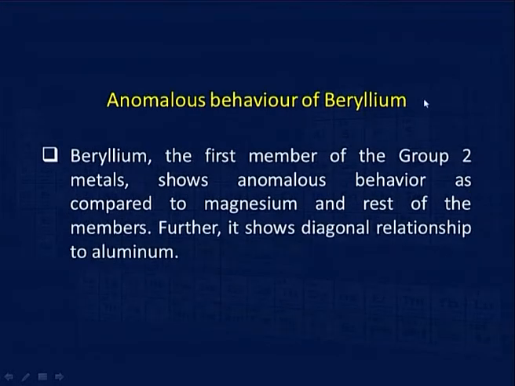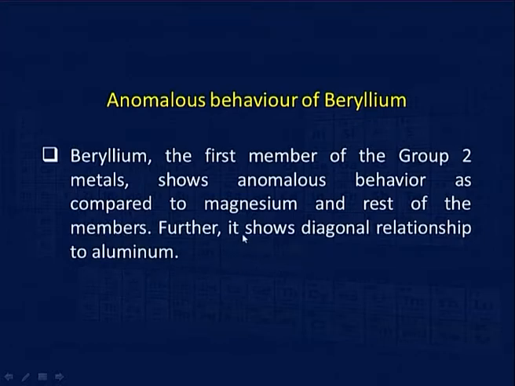Now, anomalous behavior of beryllium. As we have seen in the first group, lithium being the first member has a different behavior from other elements. Similarly, beryllium being the first member has a unique feature, that is, it has different properties from other elements. Beryllium is the first member of group 2 and shows anomalous behavior as compared to magnesium and the rest of the members.